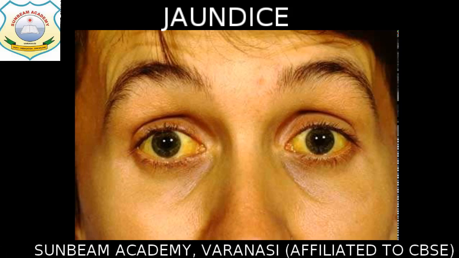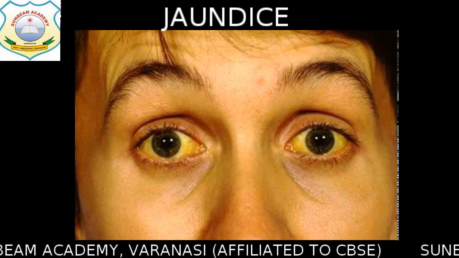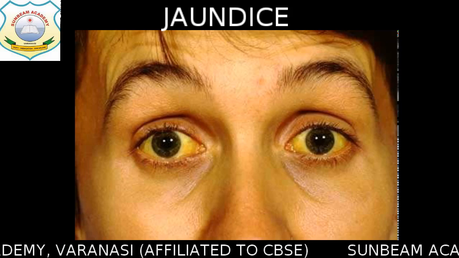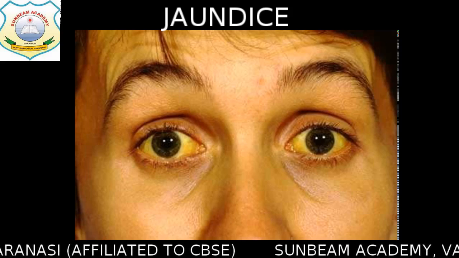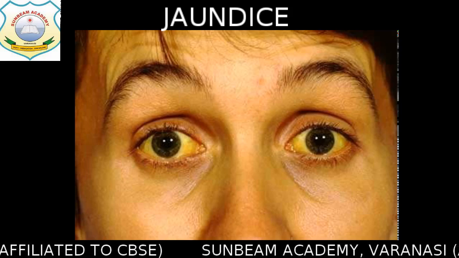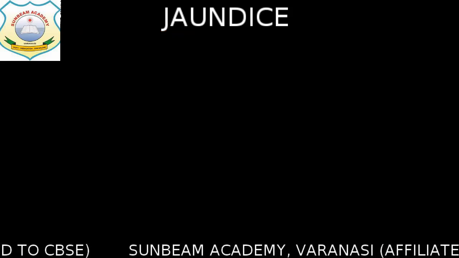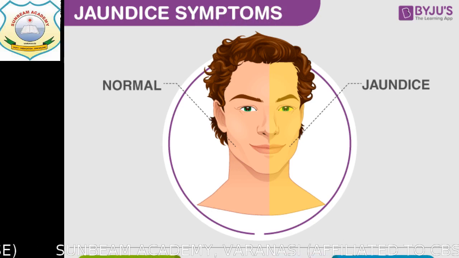Pale colored stools means that when you remove your undigested waste, all this undigested waste is yellowish or pale yellow in color. Moving ahead to some more information regarding jaundice, these are the symptoms of jaundice.